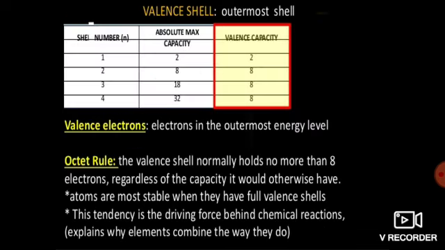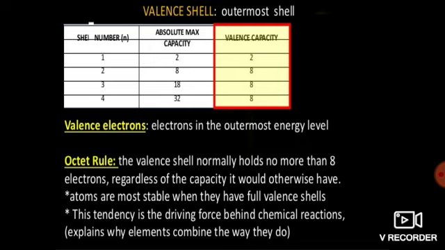This valence shell has a maximum capacity. Just look at this table and you will understand. In the first shell, its maximum capacity is 2 and valence capacity is also 2. In the second shell, its maximum capacity is 8, and obviously its valence capacity will also be 8.